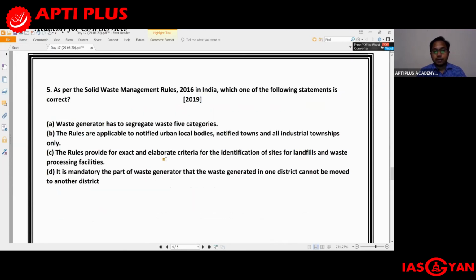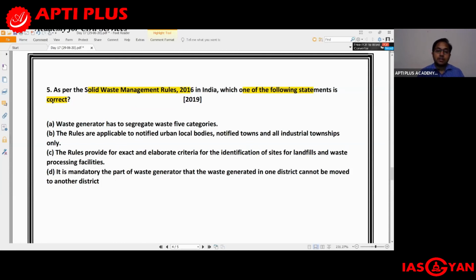The last question again was asked in the year 2019, and this is also related to environment. So as per the Solid Waste Management Rules 2016 in India, which one of the following statements is correct? Okay, so you have been provided with 4 options, and you have to select which out of them is correct so far as the Solid Waste Management Rules 2016 is concerned.